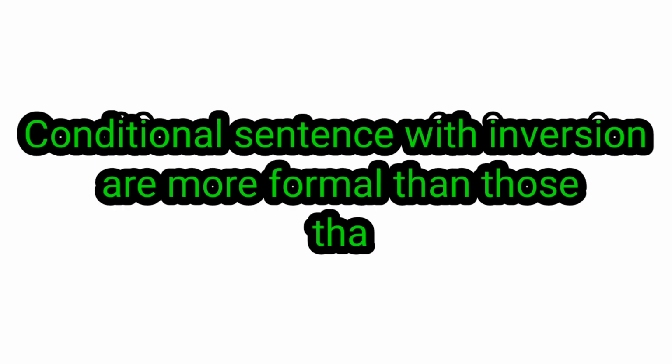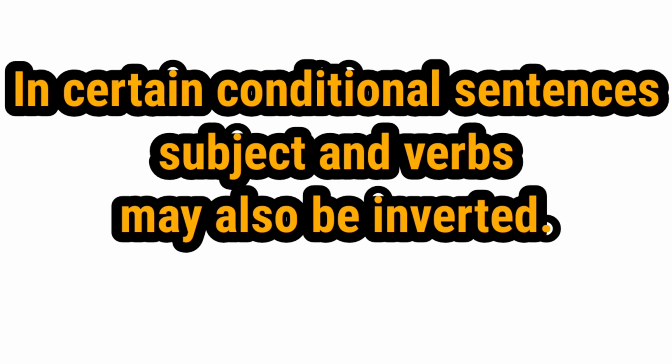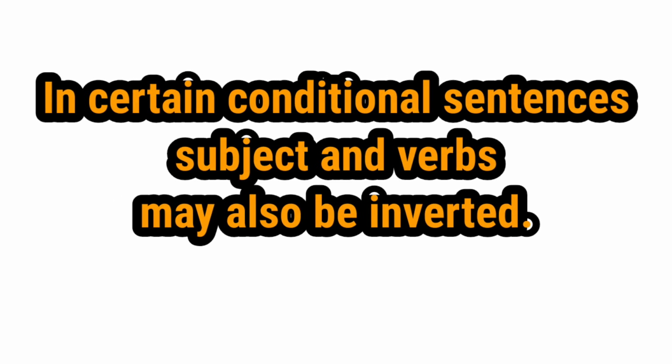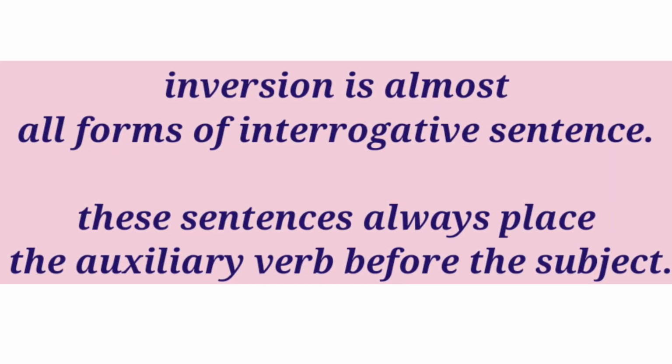Conditional sentences with inversion are more formal than those that follow the usual word order. In certain conditional sentences, subject and verbs may also be inverted. This can be done if the auxiliary verbs are should, conditional type 1; were, conditional type 2; had, conditional type 3. Inversion is almost all forms of interrogative sentence. These sentences always place the auxiliary verb before the subject.